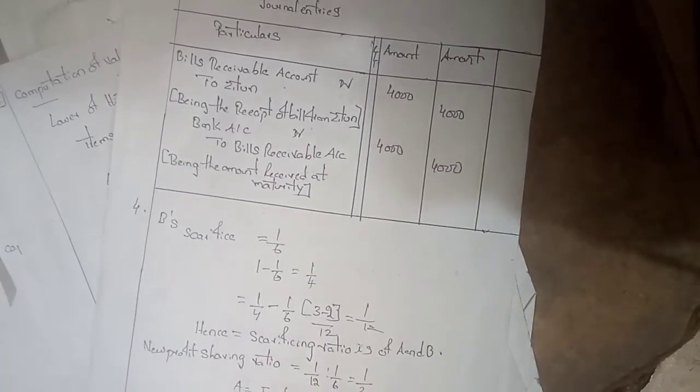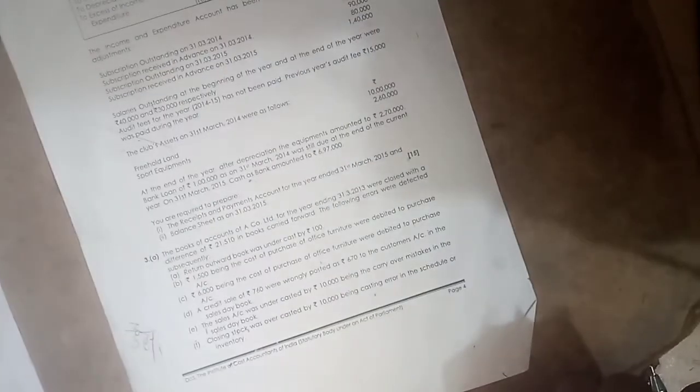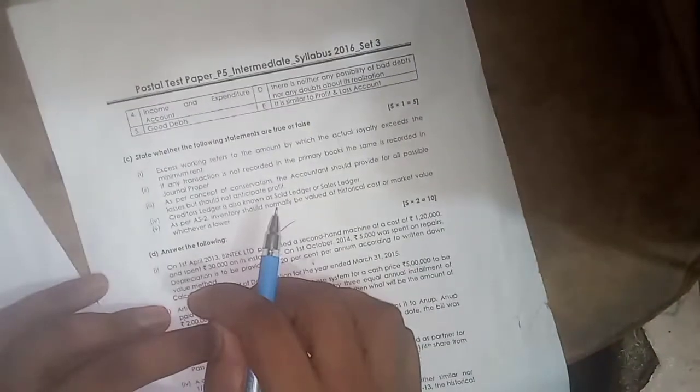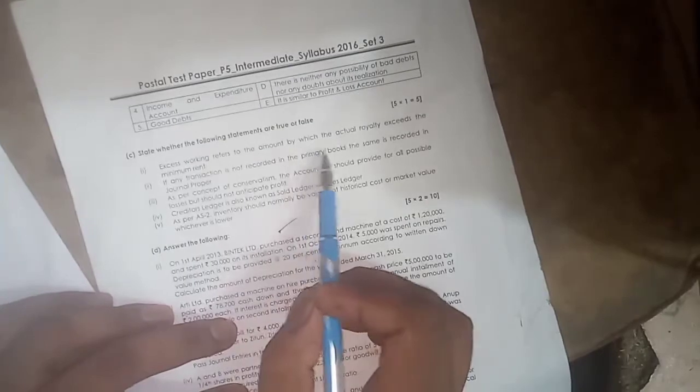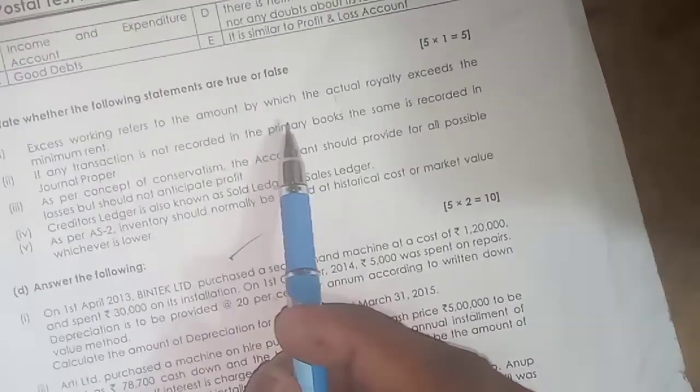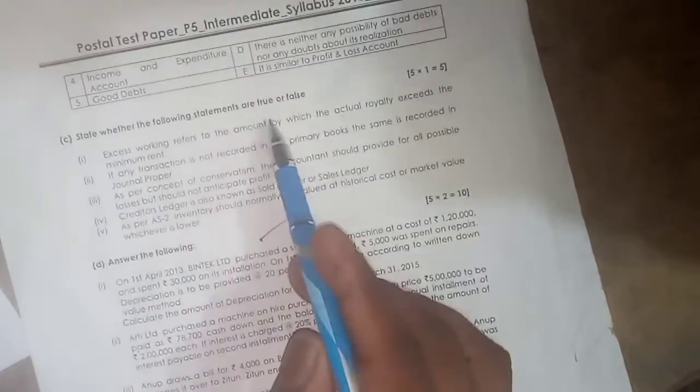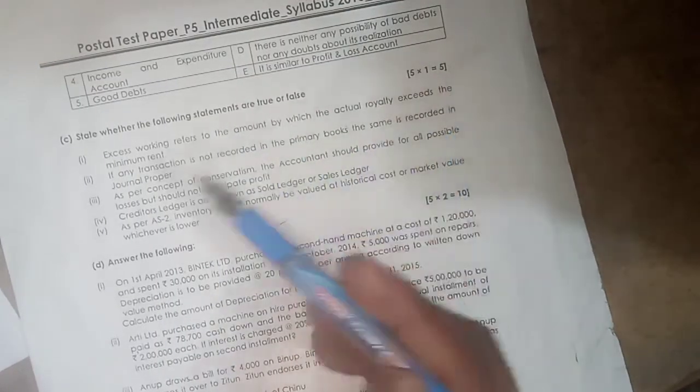Now the true or false statements. Excess royalty refers to the amount by which royalties exceed the minimum rate.